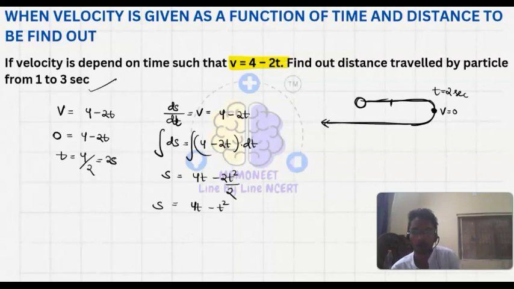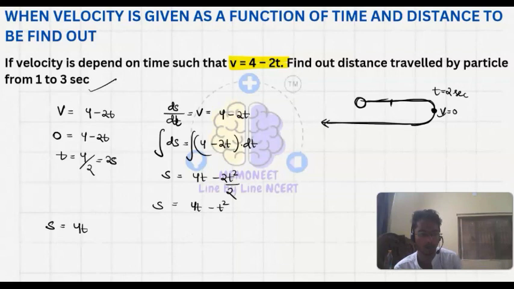Let's say at 1 second it is here, and at 2 second the ball is here. The distance and displacement both are same. So we need to divide it into two parts, from 1 second to 2 second, and then 2 second to 3 second.